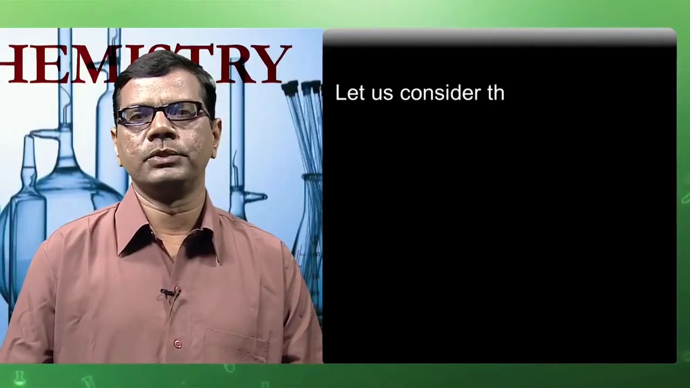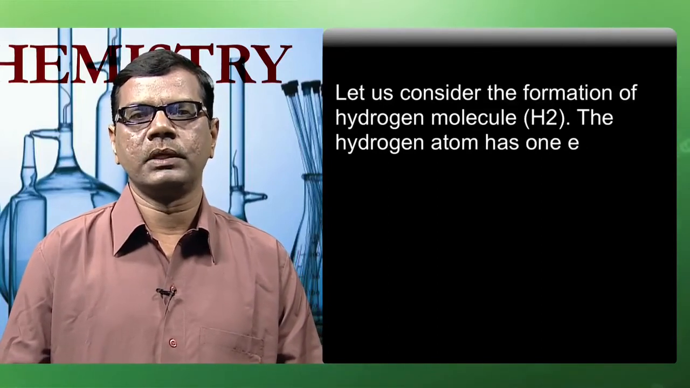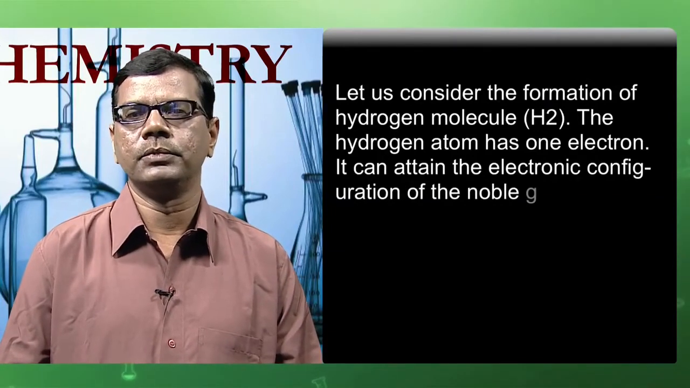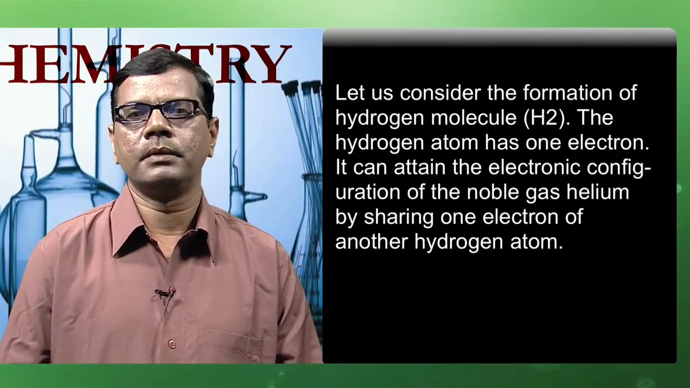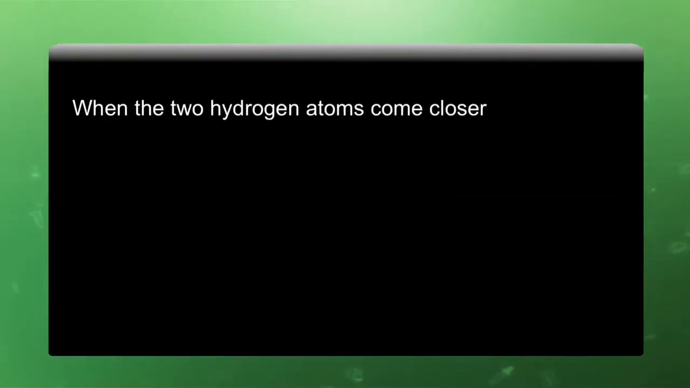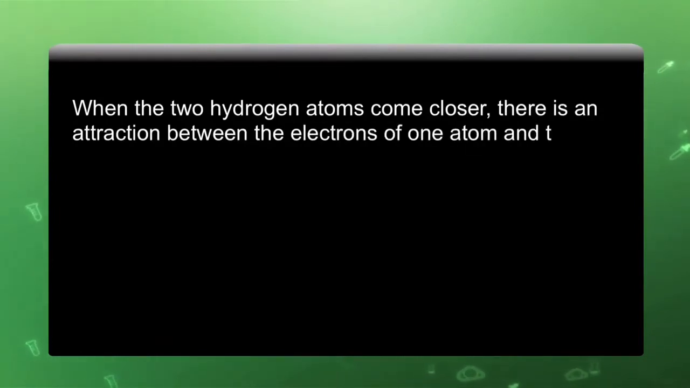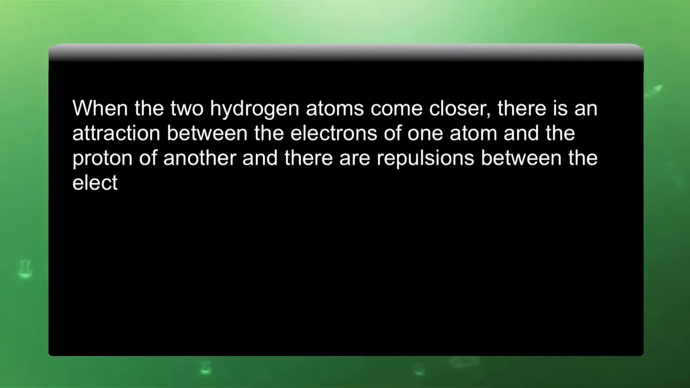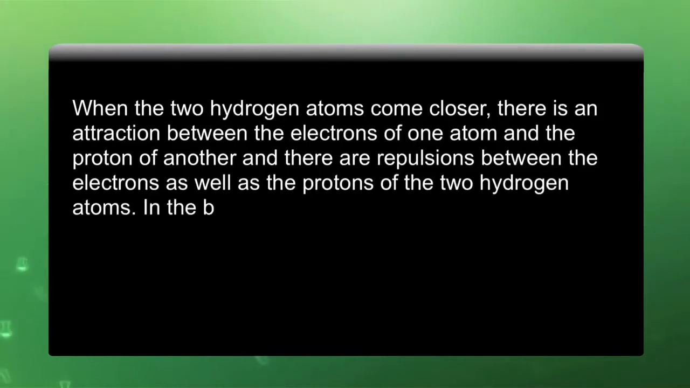Let us consider the formation of the hydrogen molecule, that is H2. The hydrogen atom has 1 electron, atomic number is 1. It can attain the electronic configuration of the noble gas helium by sharing 1 electron of another hydrogen atom. When the two hydrogen atoms come closer, there is an attraction between the electrons of one atom and the proton of another, and there are repulsions between the nuclei as well as the electrons of the two hydrogen atoms.